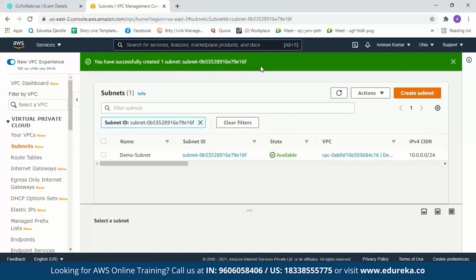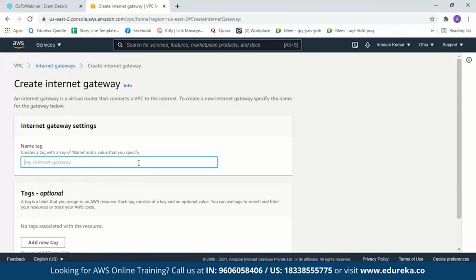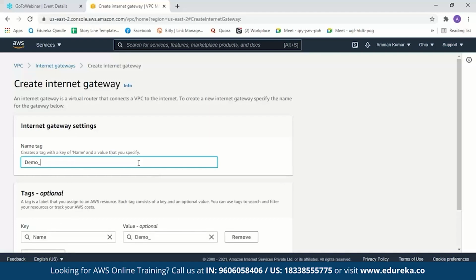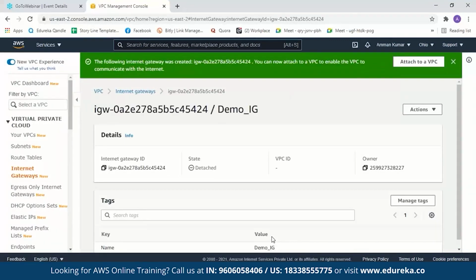This might take a few seconds and you can see you have successfully created your subnet. This is your subnet ID and this is your subnet name. Next we'll create our internet gateway. We'll get back to the route table in a few minutes. Now as you can see, there is a default internet gateway, but we will go ahead and create our own internet gateway. So here it will ask us to name our gateway. Let's just name it Demo Internet Gateway and create it. It is very simple.